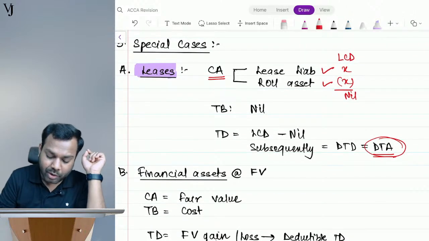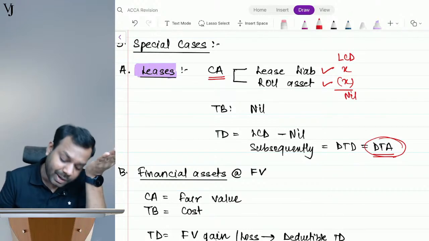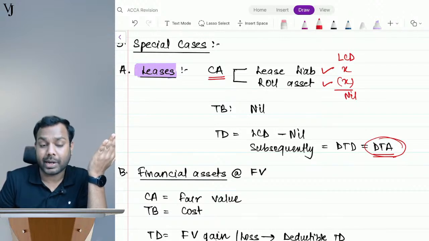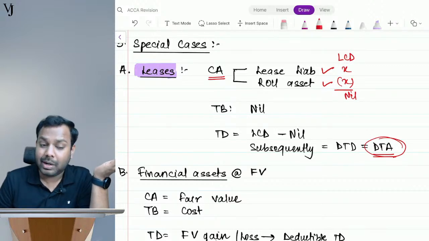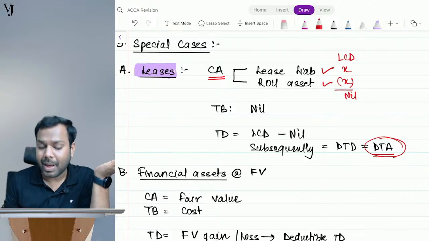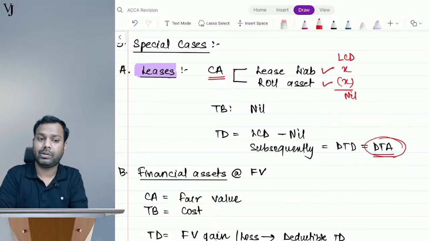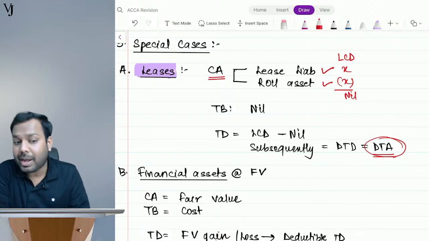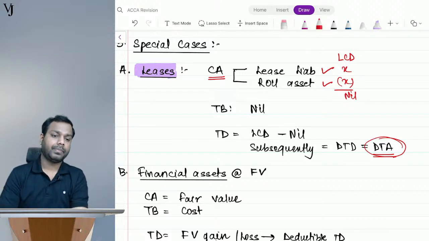Vishaka, understand. We are talking from a balance sheet perspective, right? Tell me, do the tax books recognize lease liability and ROU asset? No, they don't recognize. But that doesn't mean that this lease transaction does not have any tax consequences. In a different manner, but they do have tax consequences. So I cannot say that the lease transaction itself doesn't have tax consequences. They do have it, but in a different manner. I hope it is clear.